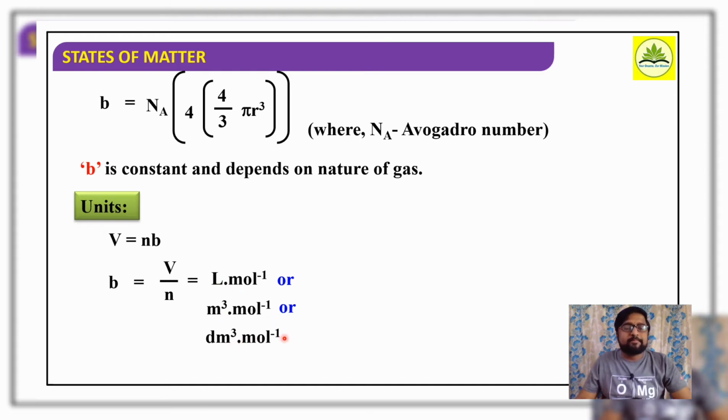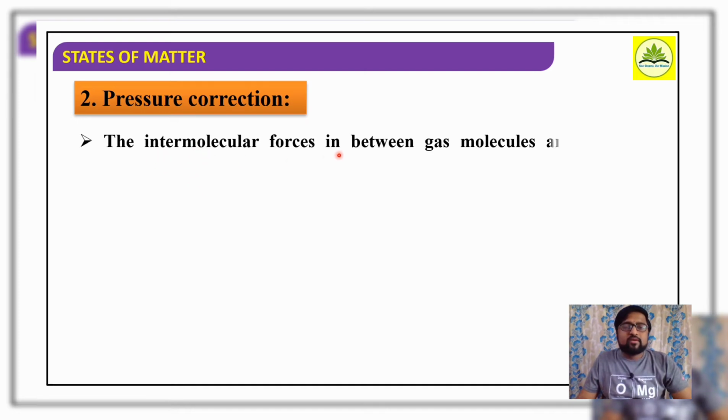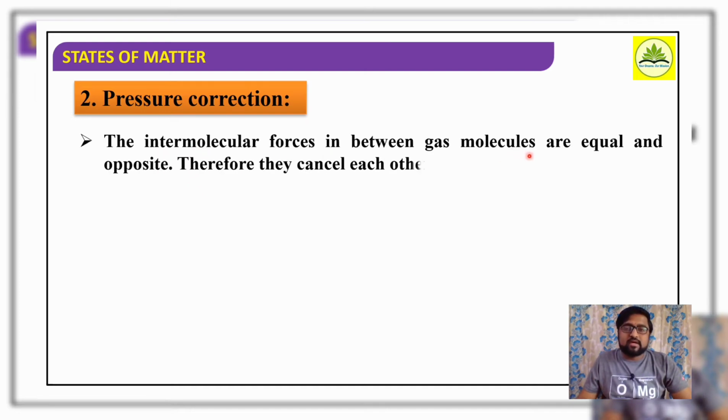Well, then the second one, pressure corrections. We have completed the volume correction concept. Now consider the pressure corrections. The intermolecular forces between gas molecules are equal and opposite. Therefore they cancel each other.